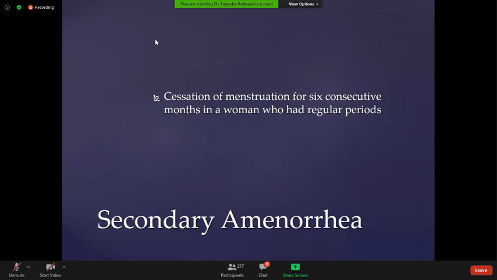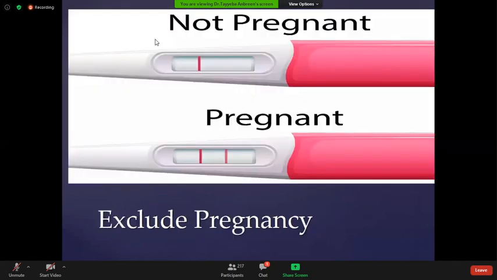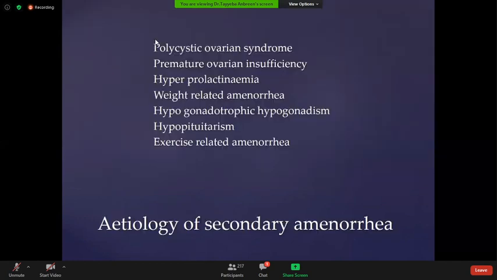If a patient comes with secondary amenorrhea, you first have to exclude pregnancy by doing a urine pregnancy test, by taking history, by doing examination, or by sending serum beta hCG. What are the causes of secondary amenorrhea? The commonest cause is polycystic ovarian syndrome, then premature ovarian insufficiency, hyperprolactinemia, weight-related amenorrhea, hypogonadotrophic hypogonadism, hypopituitarism, and exercise-related amenorrhea.